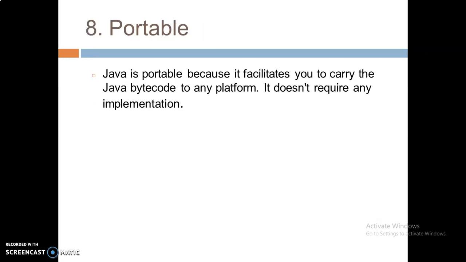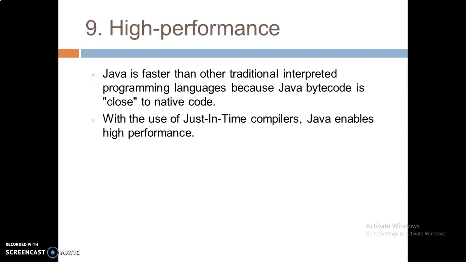Portable. Java is portable because it facilitates you to carry the Java bytecode to any platform. You can carry the Java bytecode, that is the .class file, to any platform. It does not require any implementation. As I said, it does not bother about the implementation. It is one of the very strongest features of Java, that it is portable.